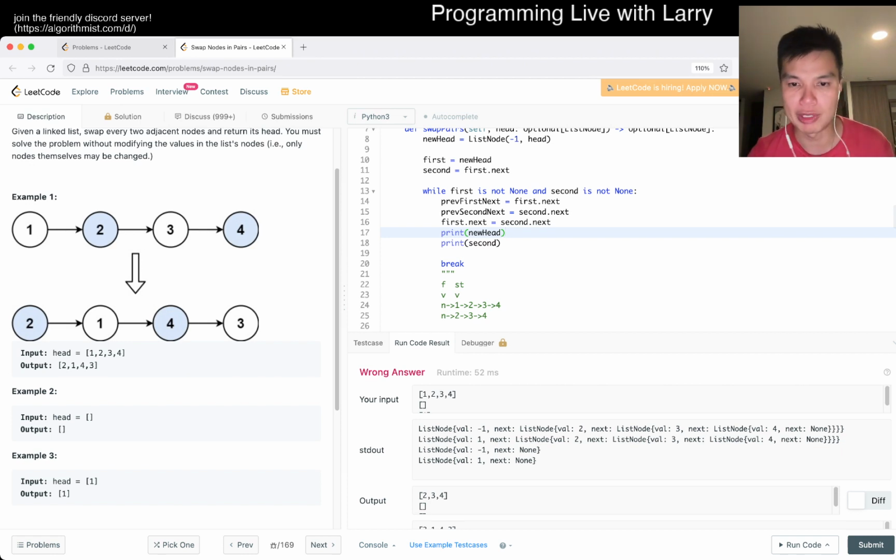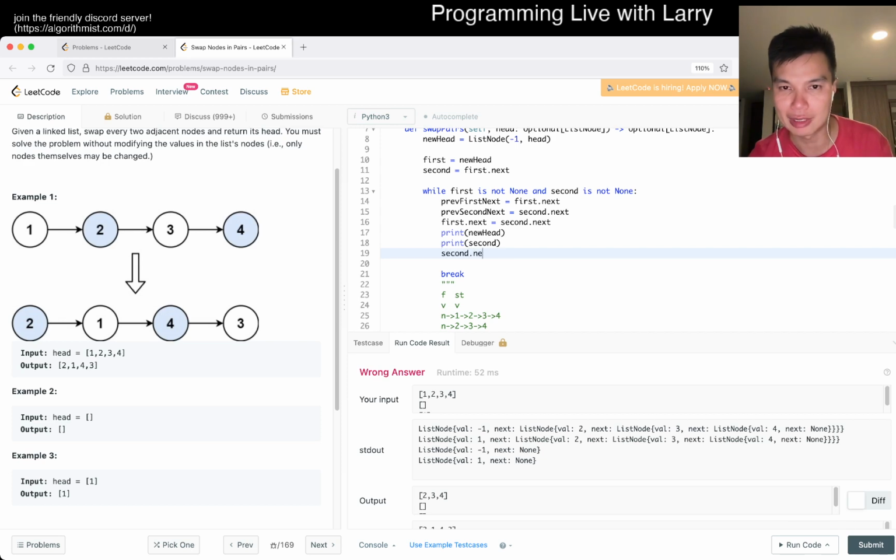And then now what we want to do is, first dot next is equal to 2, okay. And then now second dot next is equal to the 2. So then we take that node, that next is equal to the first node, right? The previous first next. That's what we had before, right? Did I mess up something? It's so easy to mess up something.